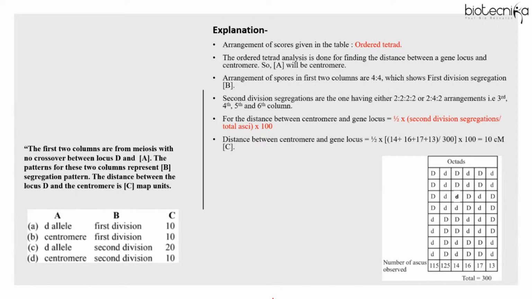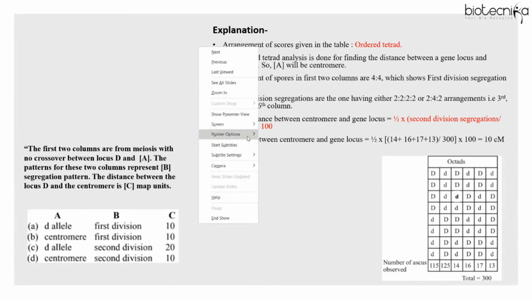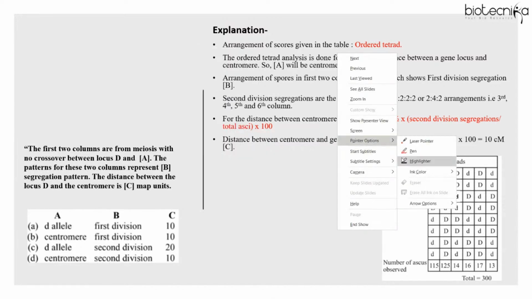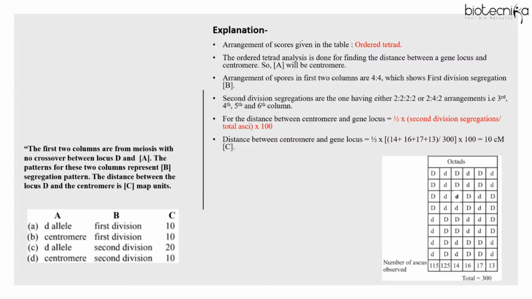So first of all, you have to always look for ordered or unordered. What is mentioned? You have to always see, by seeing the example of the organism, whether it's a case of ordered or unordered. Now, from the example, it is Neurospora, so it's an ordered arrangement. Then ordered tetrad analysis is done by finding the distance between gene locus and centromere. So A will be centromere. That means the answer cannot be option 1 and option C, right? Option A and option C.